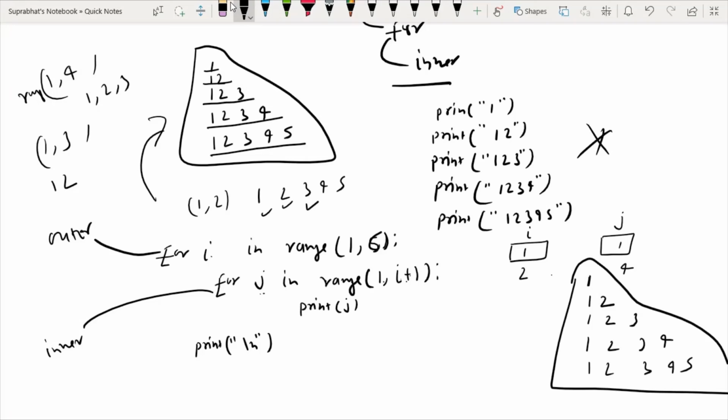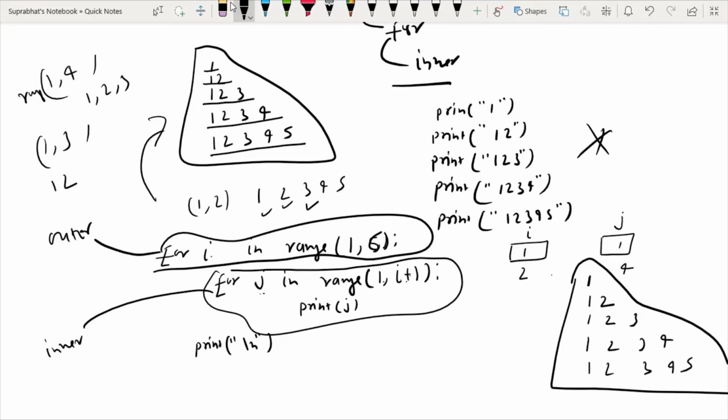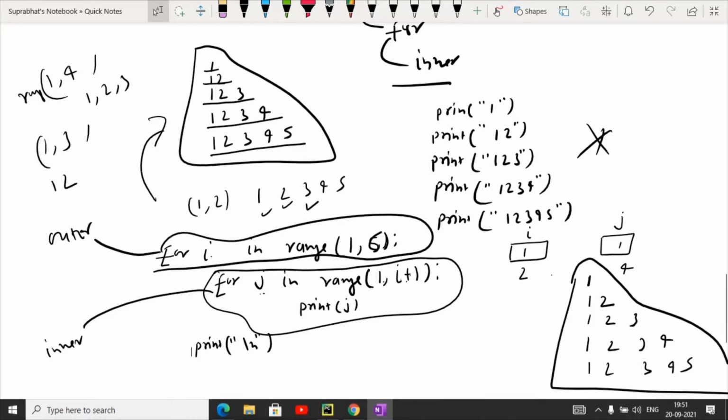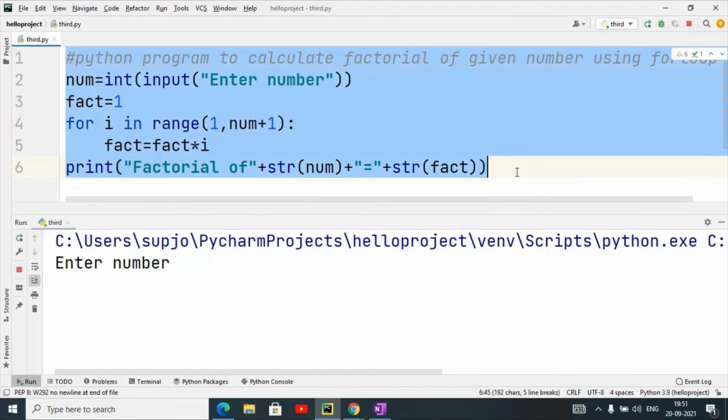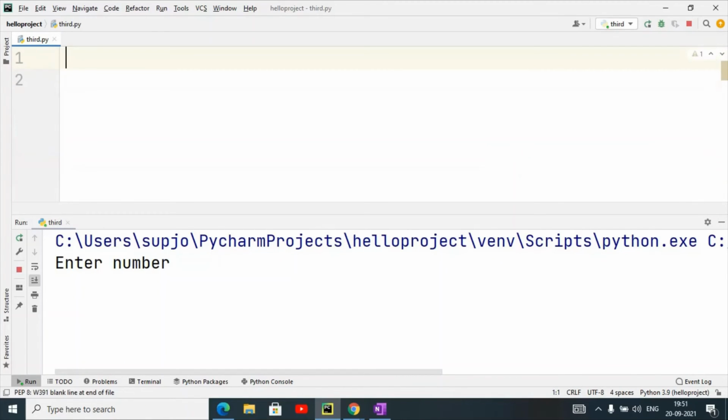So here we have used an outer for loop, and this is the inner for loop. This is a nested for loop example. We will better understand this with the help of PyCharm. So I am going to make this whole program in PyCharm. Use of nested for loop.